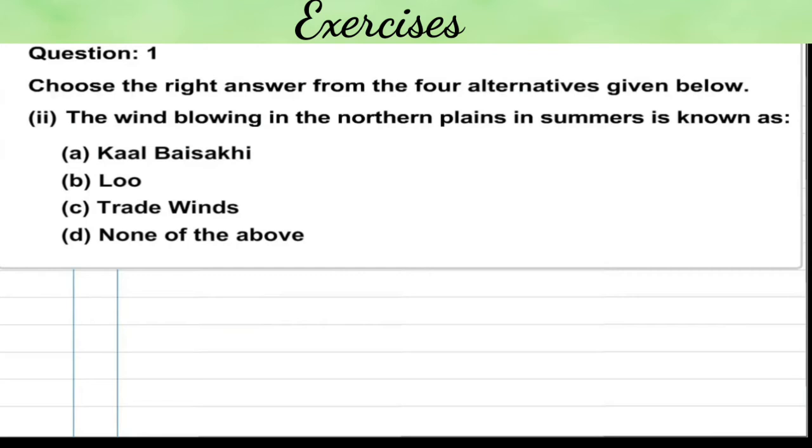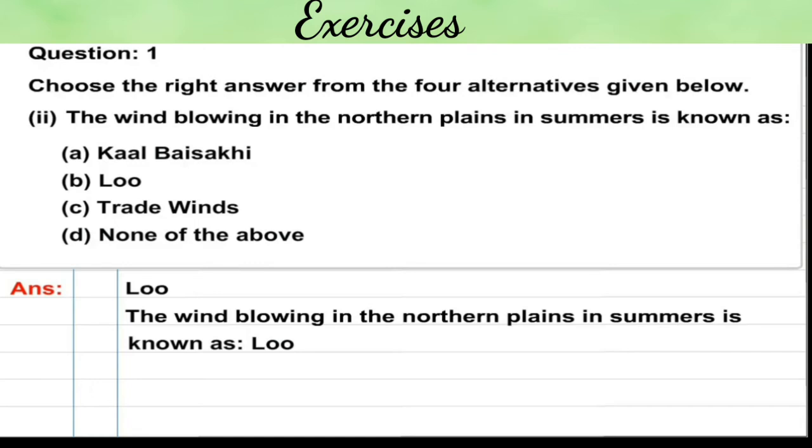Number 2. The wind blowing in the northern plains in summer is known as. Options are A. Kal Baisakhi, B. Lu, C. Trade winds, D. None of the above. The correct answer is Lu. The wind blowing in the northern plains in summers is known as Lu.